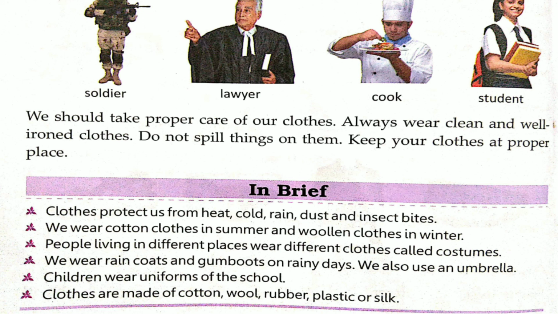Now let us see in brief what we have learned in this lesson. Clothes protect us from heat, cold, rain, dust and insect bites. Second point, we wear cotton clothes in summer because it absorbs sweat and keeps us cool. Woolen clothes in winter because it keeps us warm. In winter there is cold, so it keeps us warm. People living in different places wear different clothes called costume.